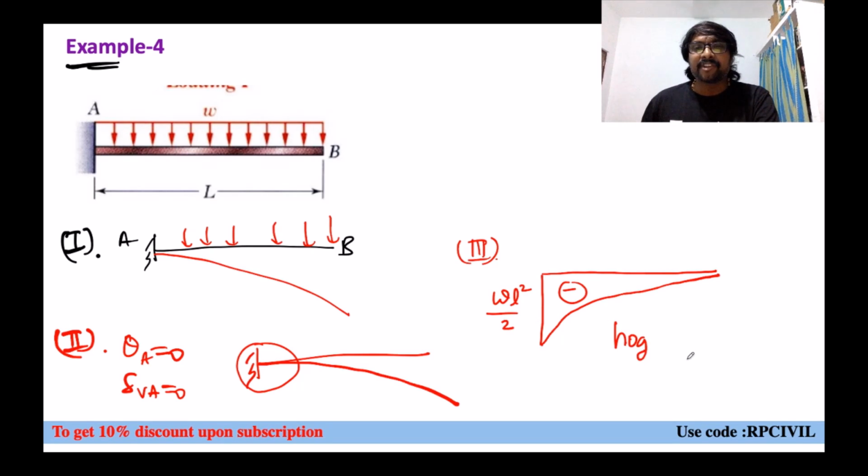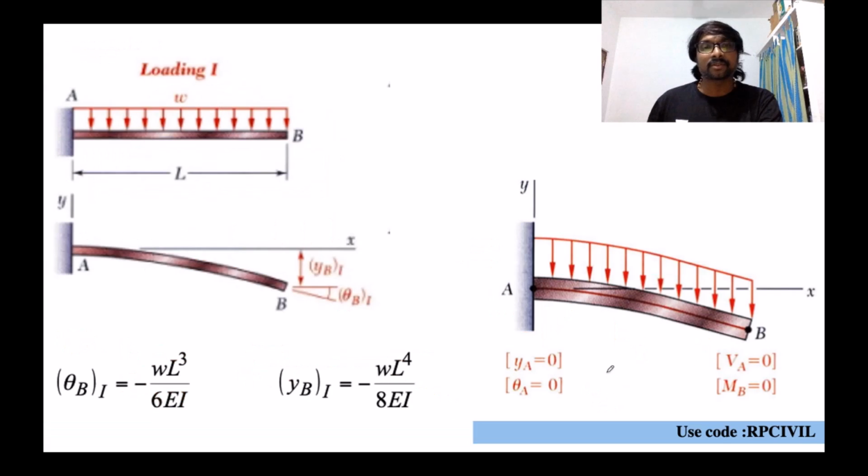Whenever it is a hogging moment, negative bending moment means hogging means convexity upward for the deflection profile, and sagging means convexity downward. So here convexity must be upward. Near the fixed support, theta A is 0 and delta A is also 0.